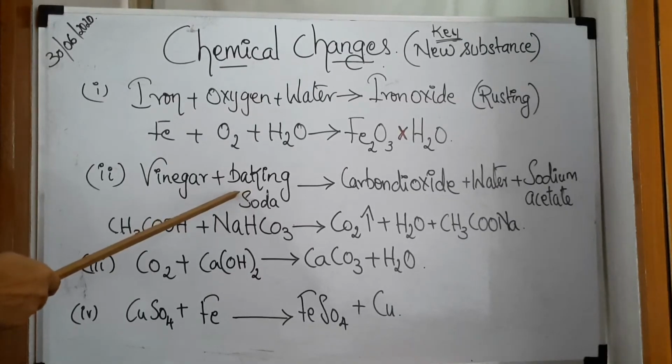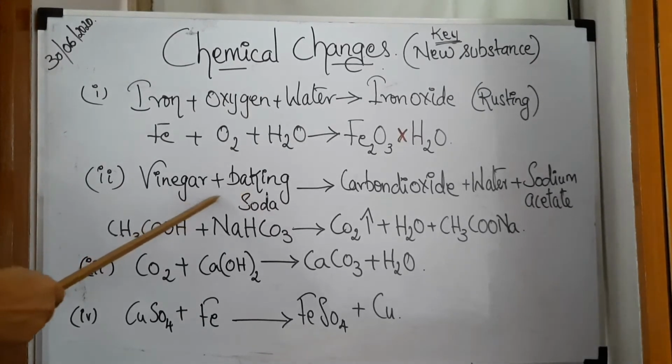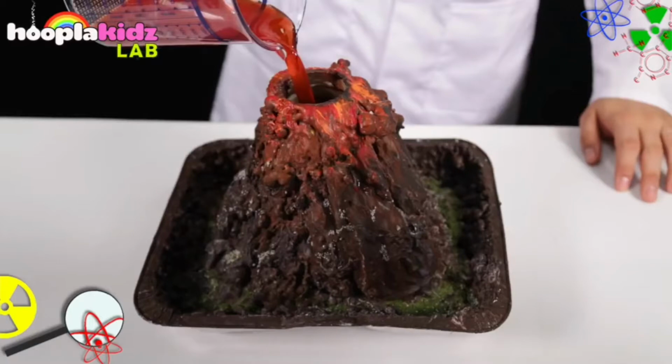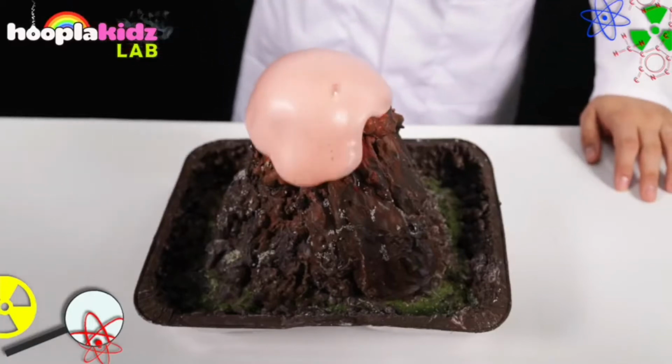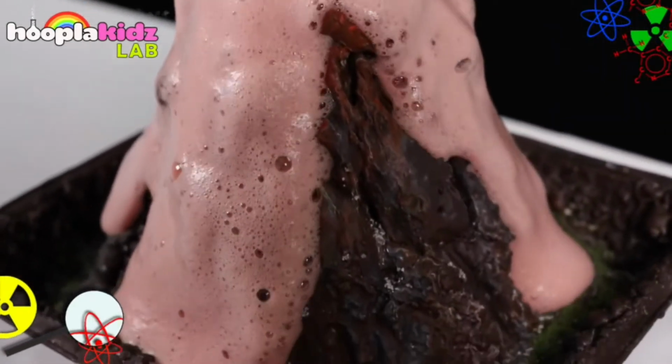Next one, vinegar plus baking soda. Many of you would have done activities based on this in your lower classes also. You would have prepared volcanoes and all. Remember, acetic acid, that is vinegar, plus baking soda, which is normally used in making cakes or appam and all that. These two, when they react, so much of bubbles will come out. Why do those bubbles come out?